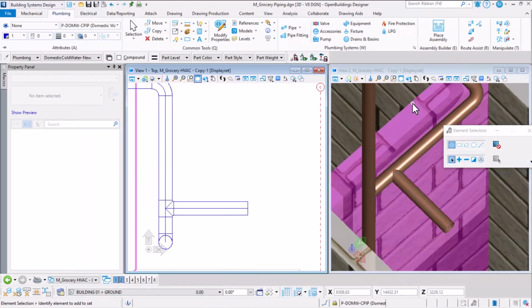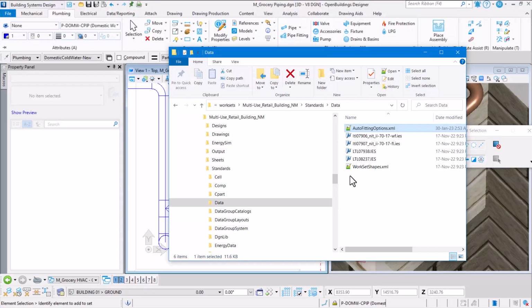In order to do that, we need to edit the auto fitting options file, preferences file. So where is the preference file located? It is located in the data folder of your work set. So you notice here there is a file called autofitting options.xml. So this is what we need to edit to include the new catalog item for autofitting.